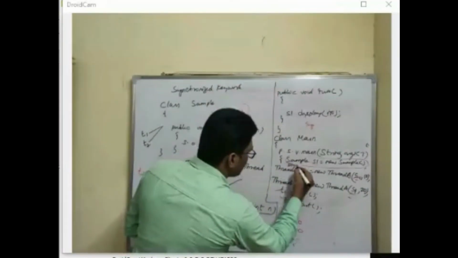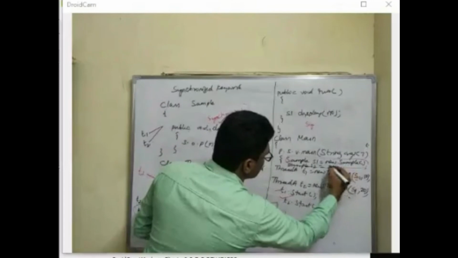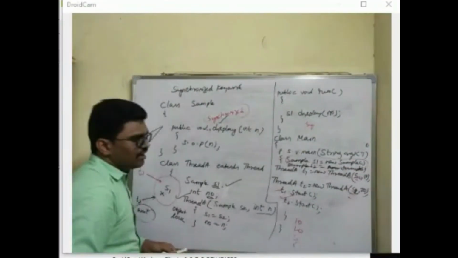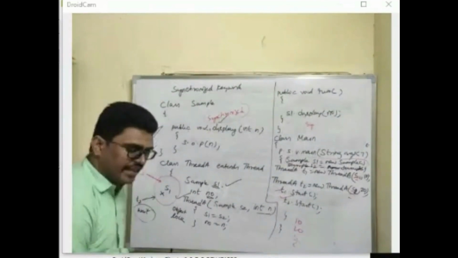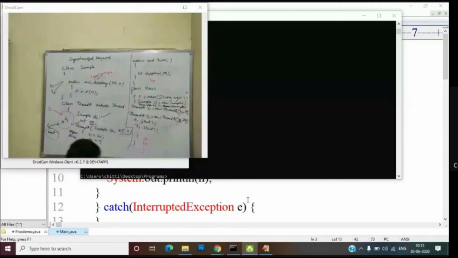Suppose I say Sample S2 = new Sample, I'm using another object. What happens? Will I get a consistent output or an inconsistent output if I use another object?